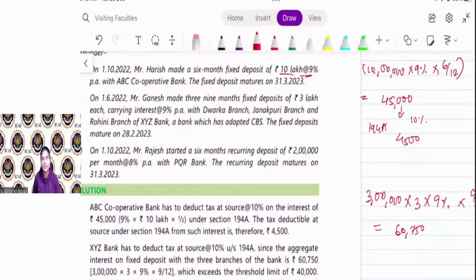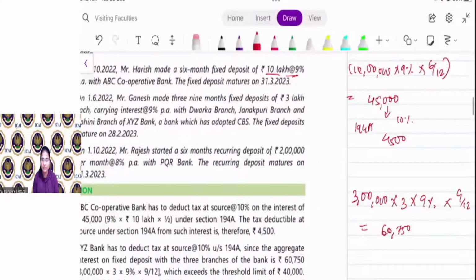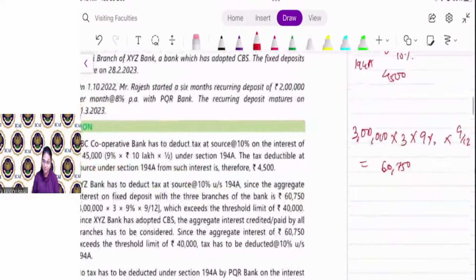He made 3 lakh rupees deposit in Dwarka branch, 3 lakh in Janakpuri branch and 3 lakh in Rohini branch. So 3 lakh into 3 branch into 9% rate of interest, and the deposit period is 9 months. Right? So interest is 60,750. So TDS is applicable? Yes. Why? Because the interest amount is more than 40,000. Rate of TDS is 10%. So the amount of TDS is 6,075.